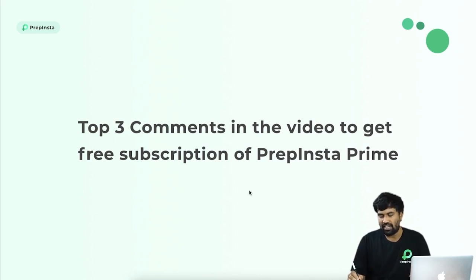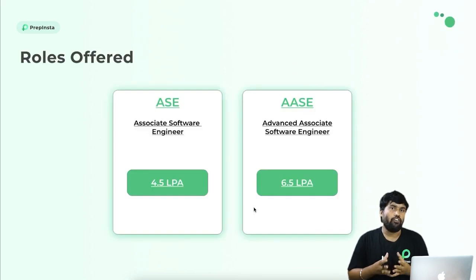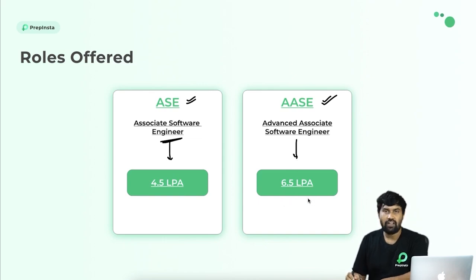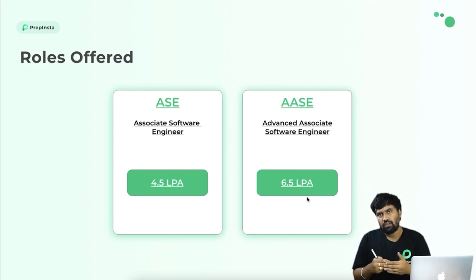So without any further delay, let's get started with the roles offered by Accenture. They're offering 2 roles: the ASE role and the AASE role, which are Associate Software Engineer, with a package of 4.5 LPA, and Advanced Associate Software Engineer, for which they're offering 6.65 LPA. These are the roles they're offering, and first we'll go through the exam pattern and how they're conducting the rounds and everything.